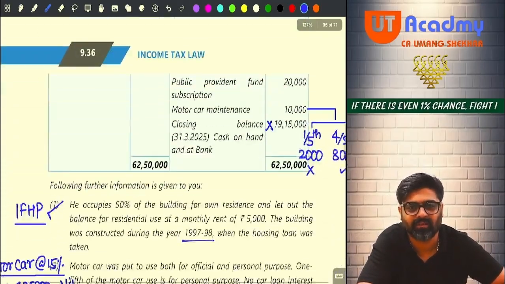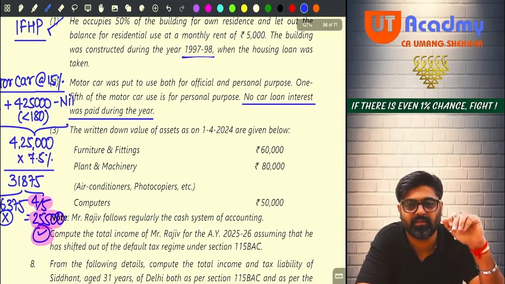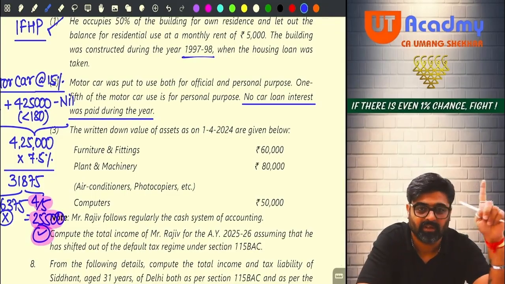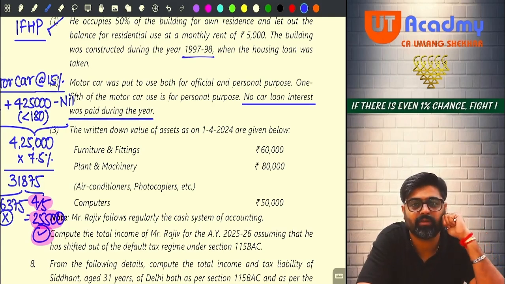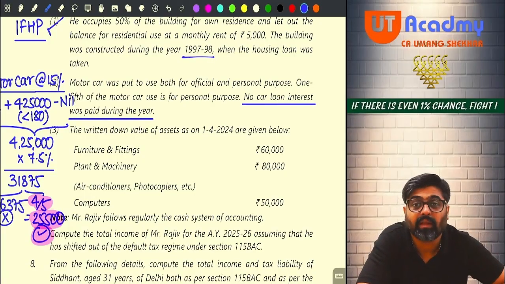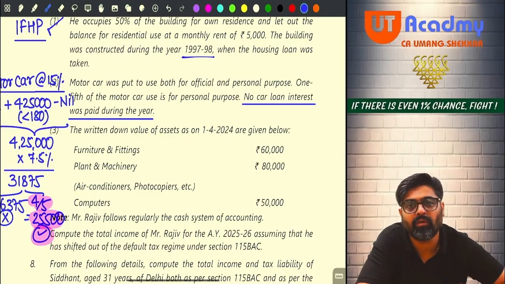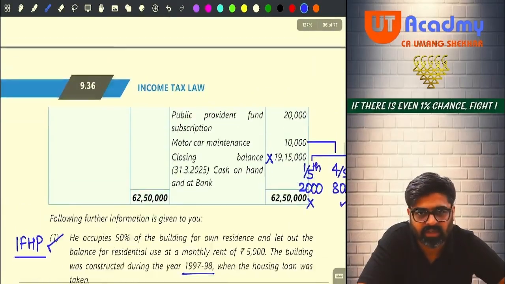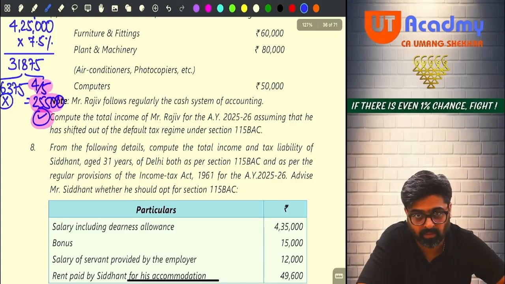Okay, no? How was this adjustment? It is touching so many things. One adjustment, number one, had effects in many places. This adjustment is also having effects at so many places. Getting my point? Now this information is done. Now the third information is about the opening WDV of assets. Do you see furniture and fittings? Meaning in your business or profession, you already have a block of furniture and fittings. What is the opening WDV?